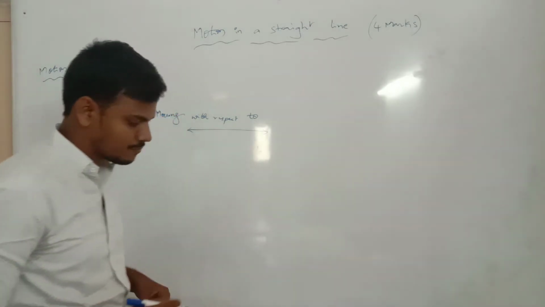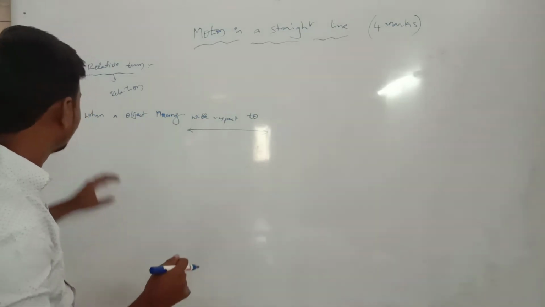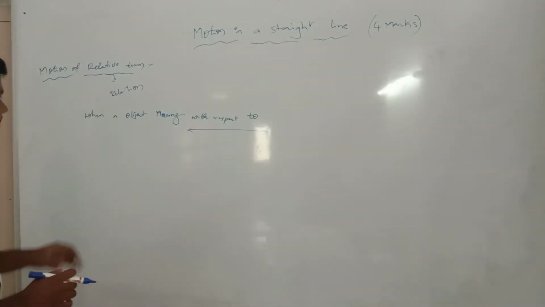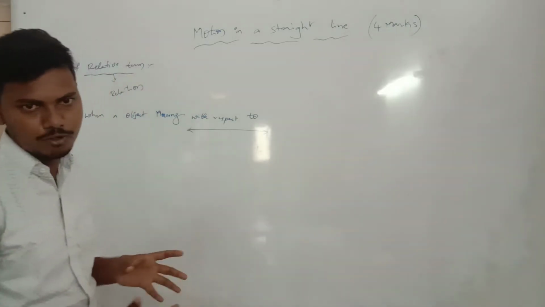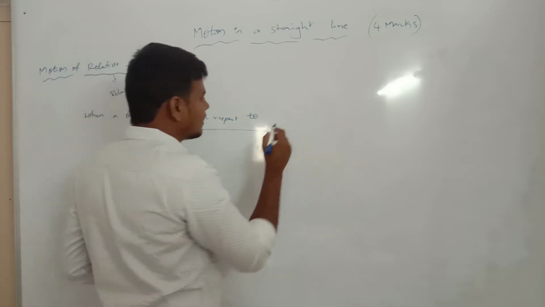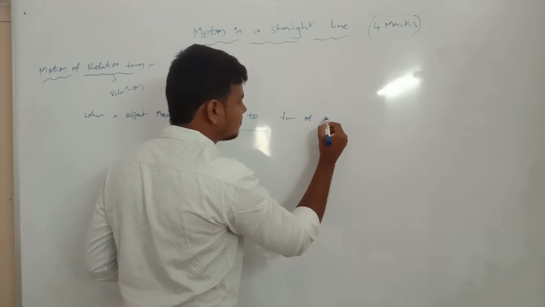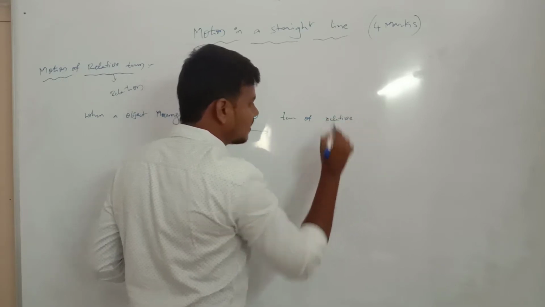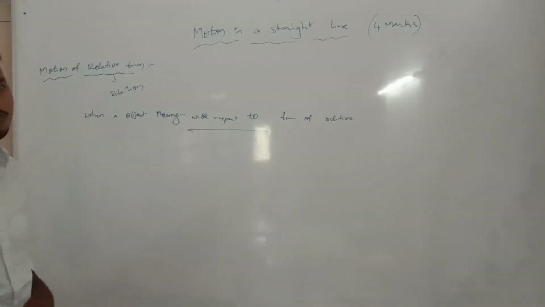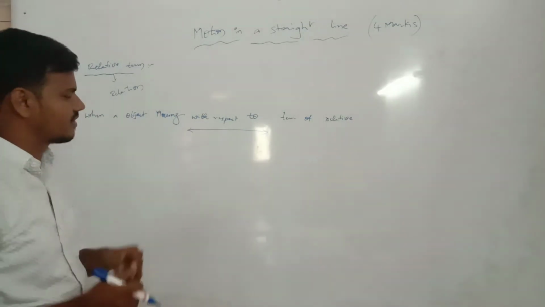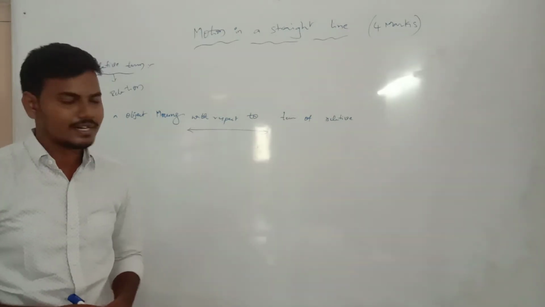Why are we taking with respect to? We are adding some exponential function. We are taking the motion of relative term. This is the definition: when an object moves with respect to, if anyone is moving with respect to a term of relative. This is known as motion of relative term. So what is the example? We are explaining the definition: when an object moves with respect to a term of relative.